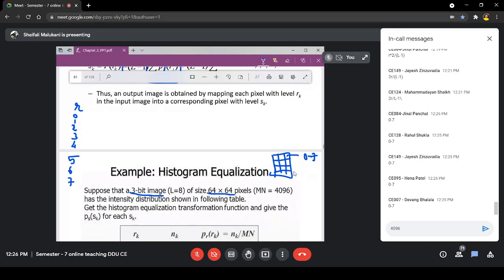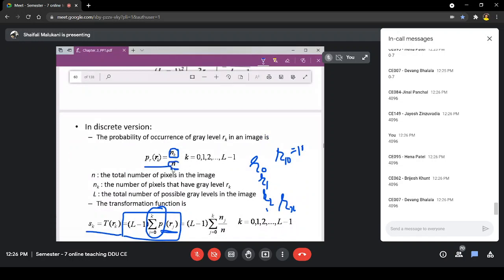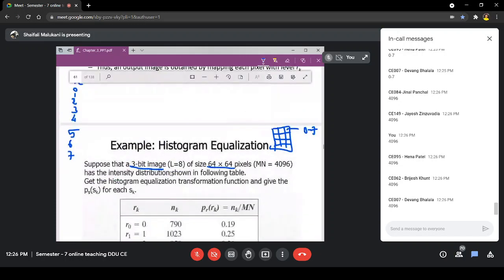If it is 3 cross 3, a total of 9 pixels are possible. So if it is 64 cross 64, how many pixels are possible? Quickly, yes, it will be 4096. So here, the total number of pixels is 4096, right?